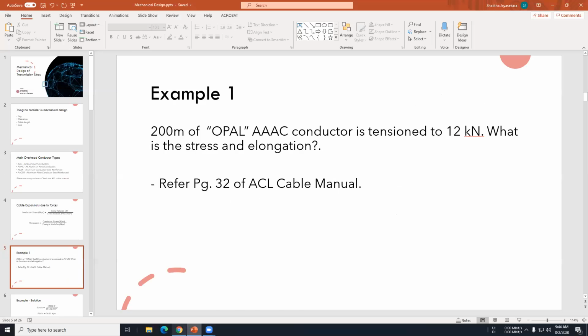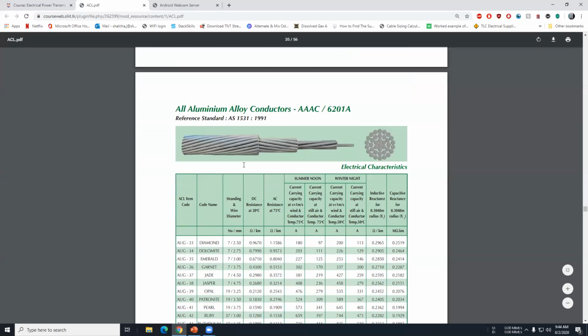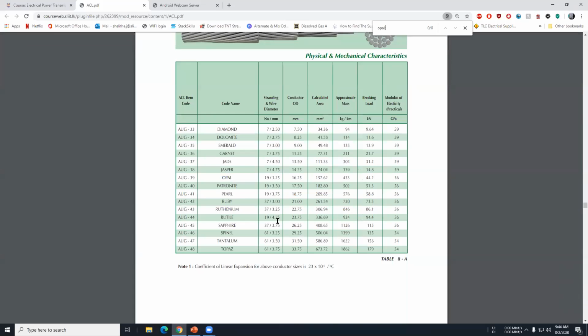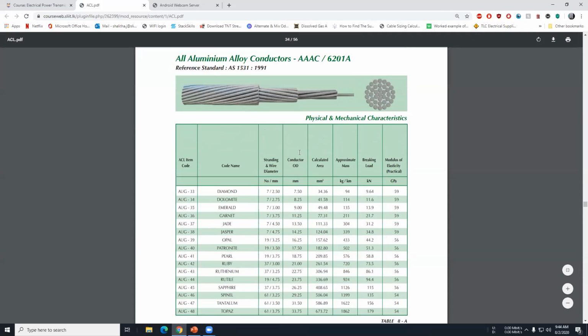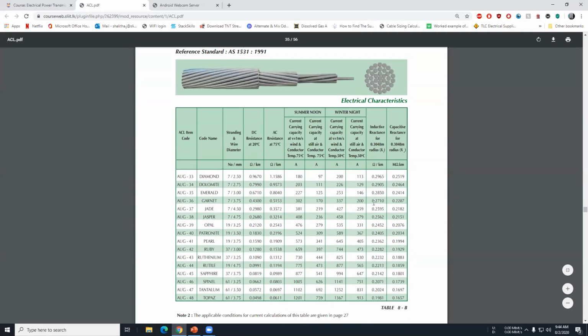Okay. So we have the opal conductor. I'm on that page. If you need to find the opal, or another conductor, you just have to search. If I search opal, it will come to opal. In the opal conductor, there are two search results. The first one is giving physical and mechanical characteristics, so we are going to refer to that here. The other result is the electrical characteristics. This ACL manual is very, very good because they are giving us everything we need.